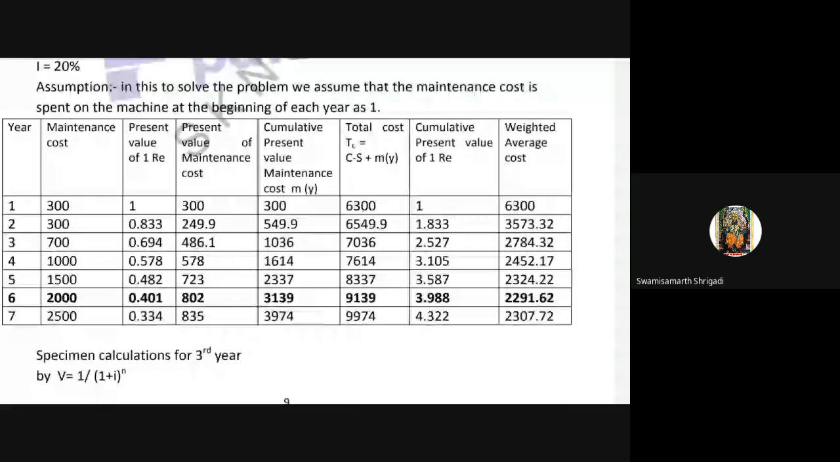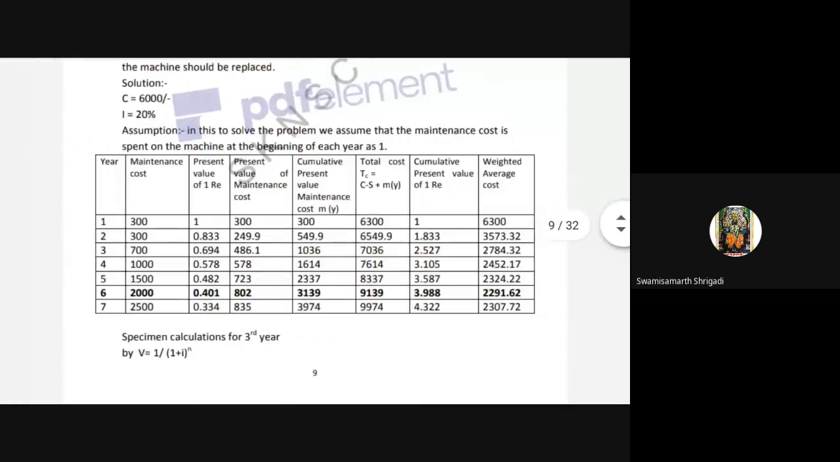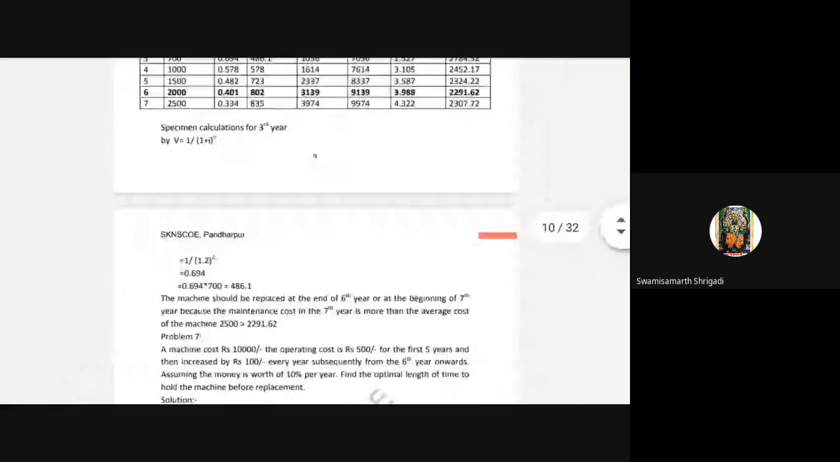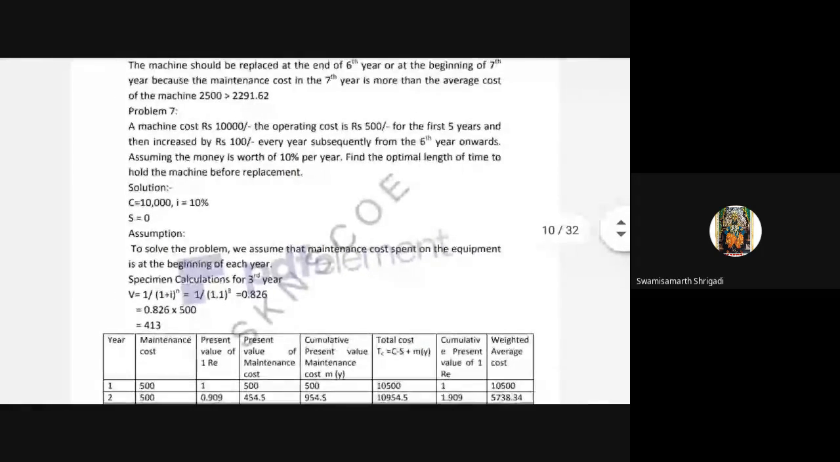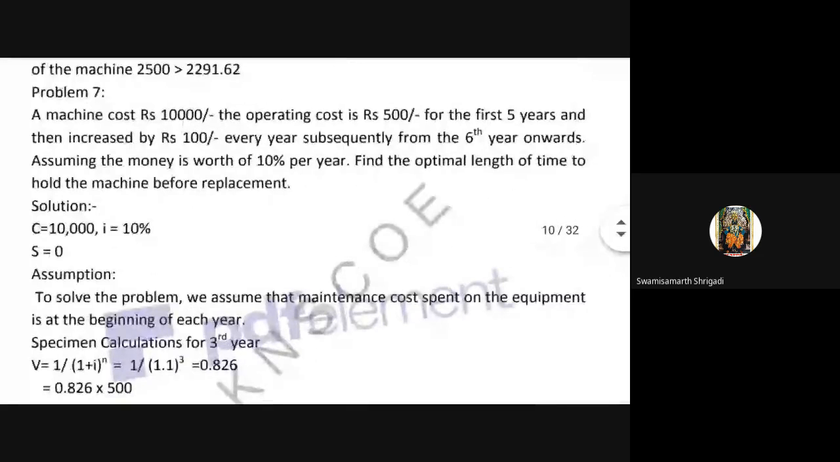Now this is a requirement. So hope you have understood this problem. Another problem is also there, the same kind of problem. We will solve this problem tomorrow. Machine cost is 10,000, the operating cost is 500. Here the maintenance cost is given for the first 5 years.